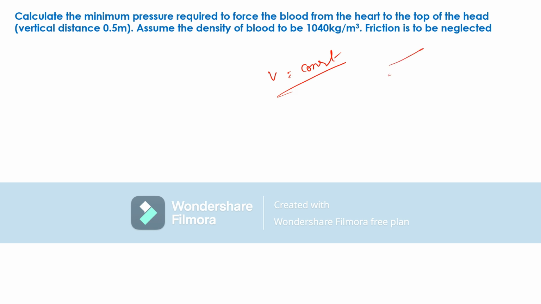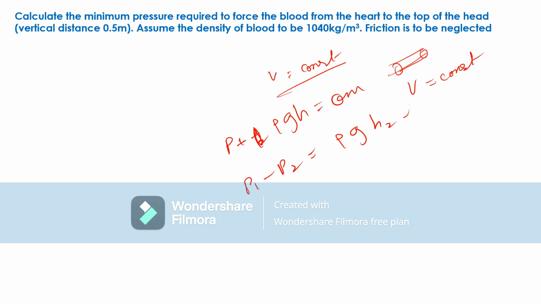That is the assumption. If the area of cross section of veins is constant, then velocity everywhere is constant. Now our Bernoulli's equation gets simpler, that is P plus rho gh is equal to constant. So P1 minus P2 is equal to rho g (H2 minus H1). Here given H2 minus H1 is equal to 0.5 meter from heart to head. Rho is equal to 1040 and g is equal to 10, right? P1 minus P2, this is the blood pressure.